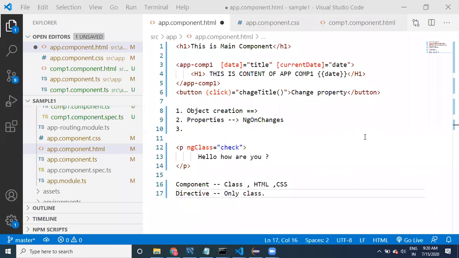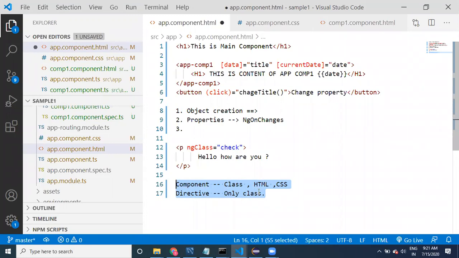They can be called directives. They don't have a view, but these directives can use existing HTML, existing CSS. They are going to manipulate existing HTML, CSS, but they are not going to provide new HTML, new CSS.